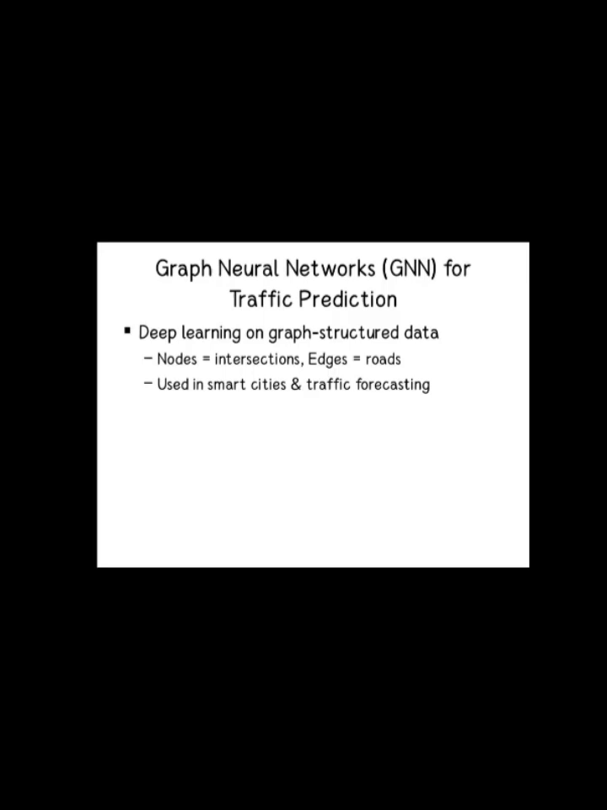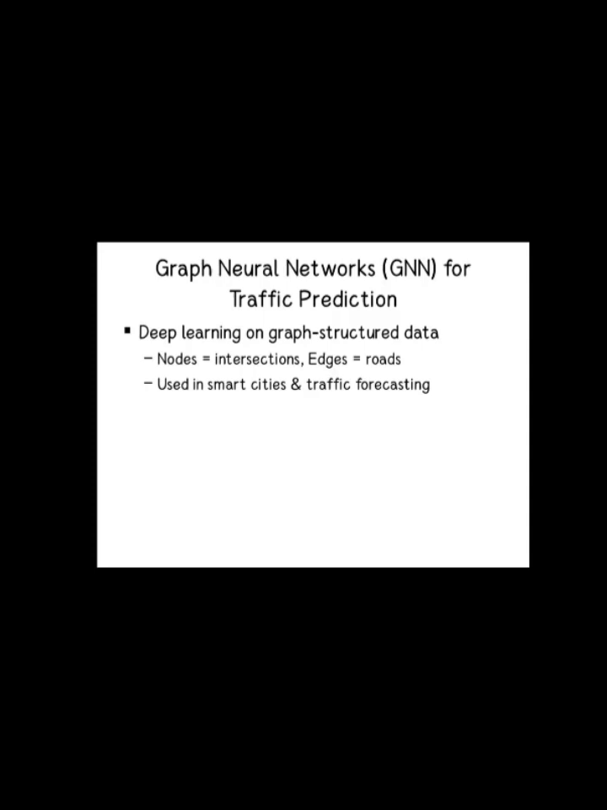Okay, to talk about GNN, GNN is the Graph Neural Network, which is a deep learning model designed to work on graph structured data. We know that a graph consists of nodes, or vertices. Intersections, junctions, and sensors are taken as nodes. Edges means the roads connecting the nodes.